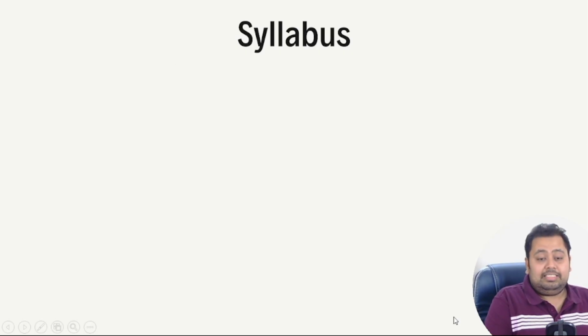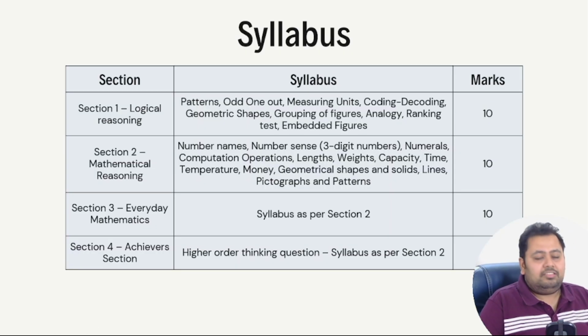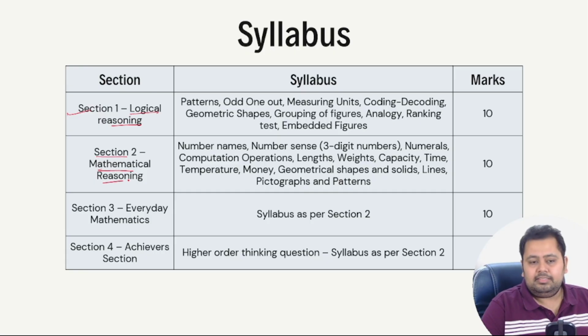Okay, let's now cover the syllabus of the examination. Now, as we have already discussed, there are 4 sections over here. Section 1 is logical reasoning. Section 2 is mathematical reasoning. Section 3 is everyday mathematics. Now, everyday mathematics has the syllabus as per section 2.